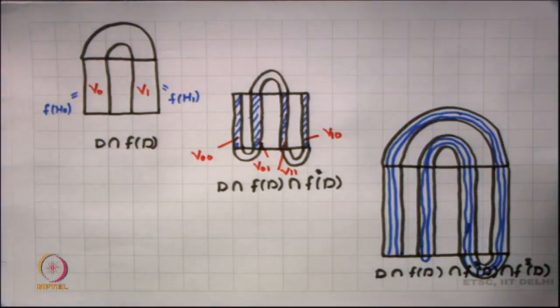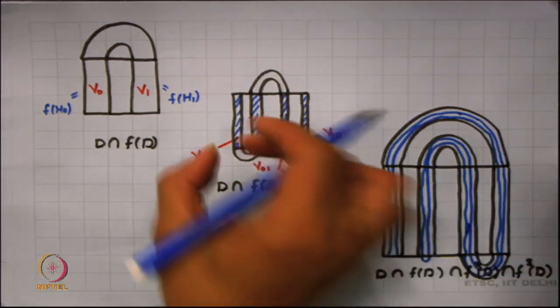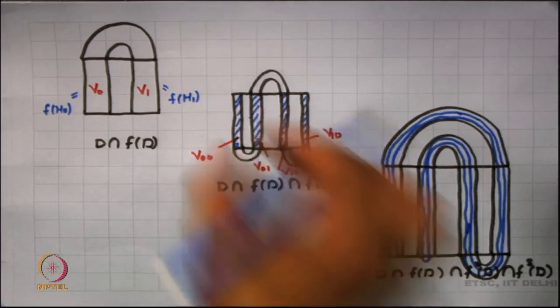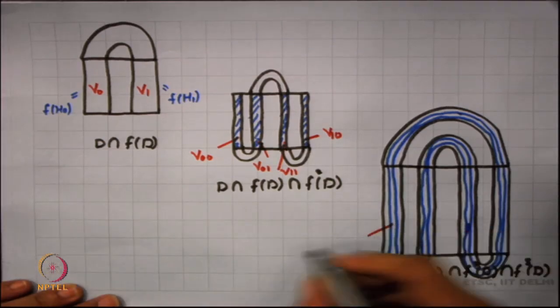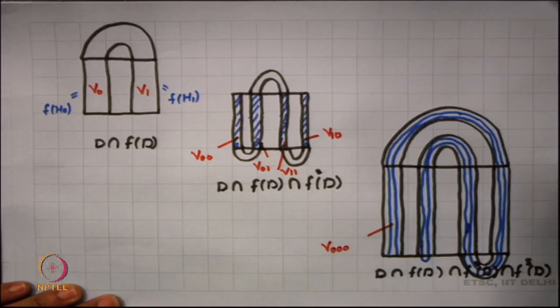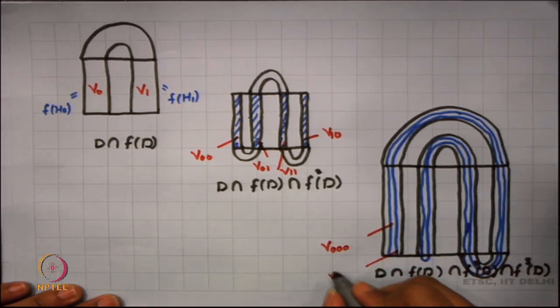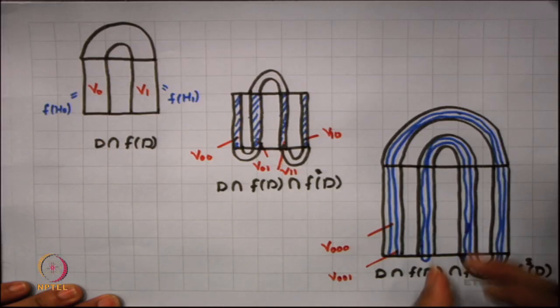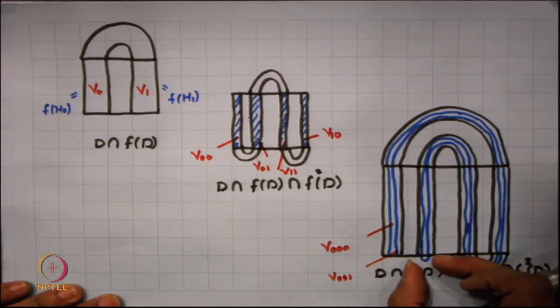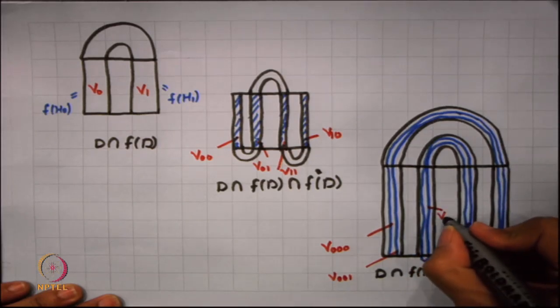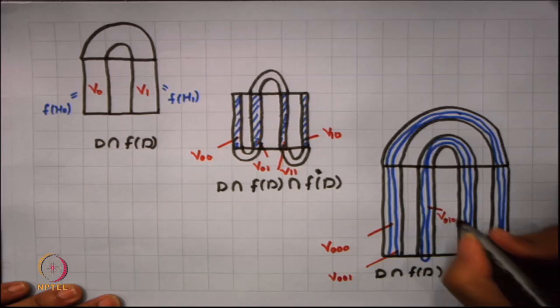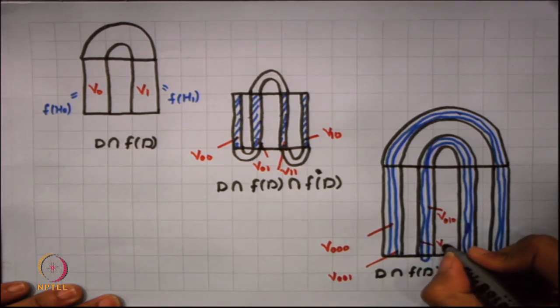Now, if I look into each of these parts, each vertical rectangle here is giving rise to two vertical rectangles. So, I find so many parts. This is my V naught naught naught, this happens to be my V naught naught 1. This was originally part of V 0 1, so it has two parts here: this part is V 0 1 0 and this part I can name as V 0 1 1.